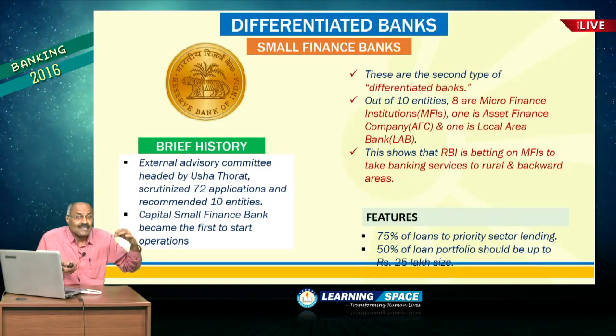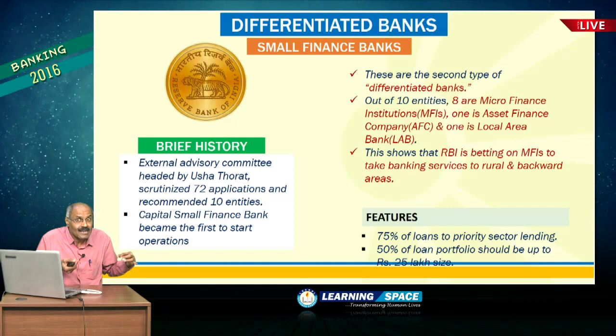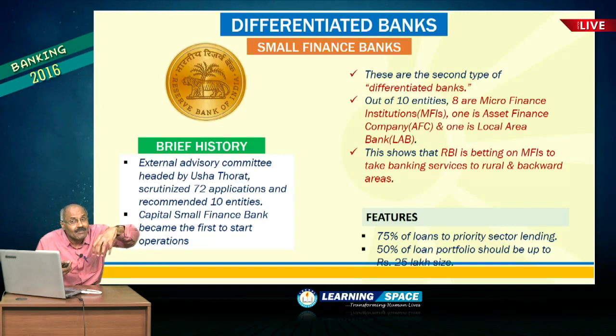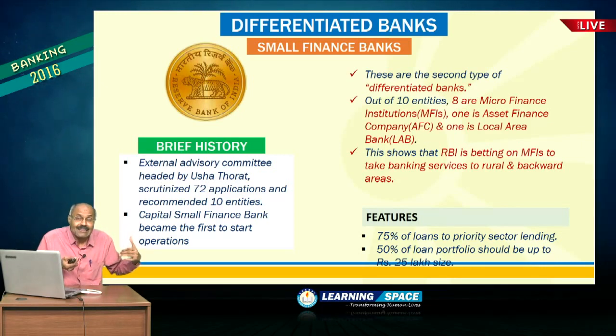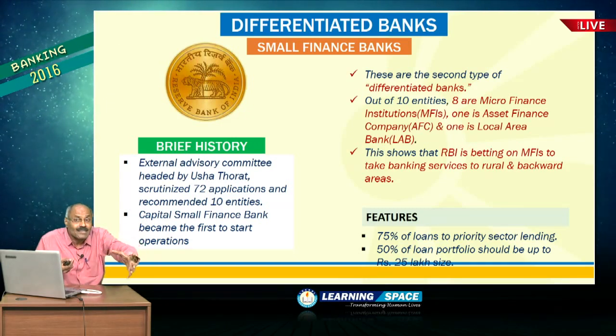First thing is 75% of the loans have to go to priority sector lending. And please do not forget, if you look at universal banks, the normal limit is 40% for priority sector lending. You may ask, what is meant by priority sector lending? Priority sector lending is the lending for important sections like agriculture, weaker sections. So, these come under priority sector lending.